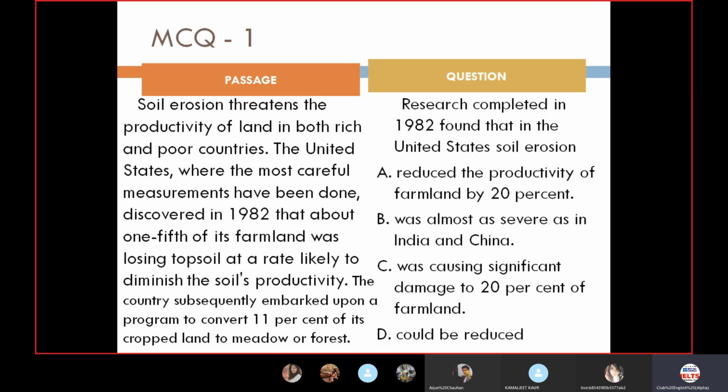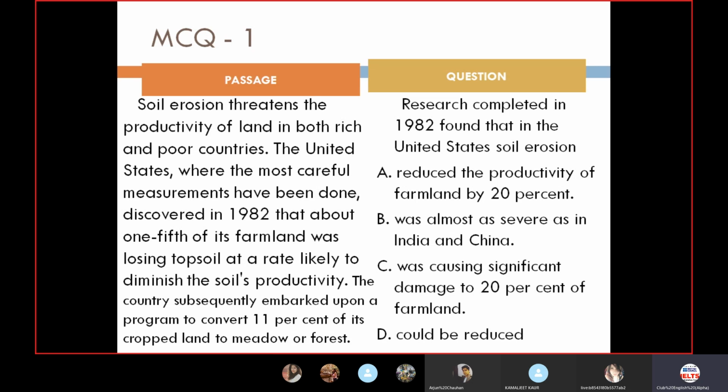It was actually related not to productivity, it is actually related to farmland. So the answer will be C, was causing significant damage to 20% of the farmland, because in the first three lines you can see the United States, where the most careful measurements have been done, discovered in 1982 that about 1/5 of its farmland was losing topsoil at a rate likely to diminish the productivity.